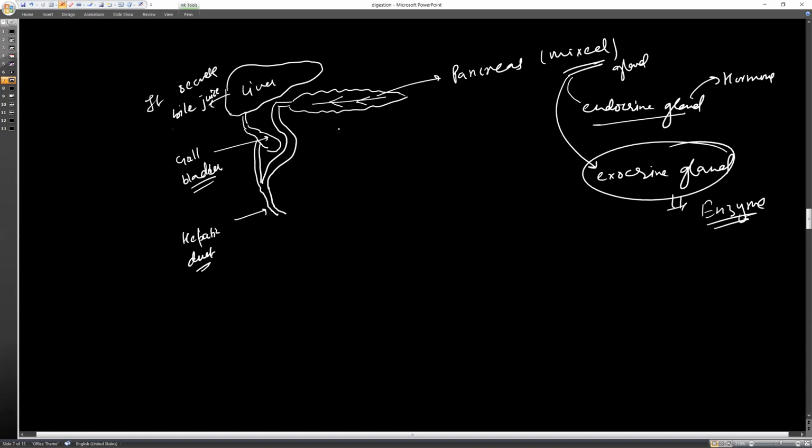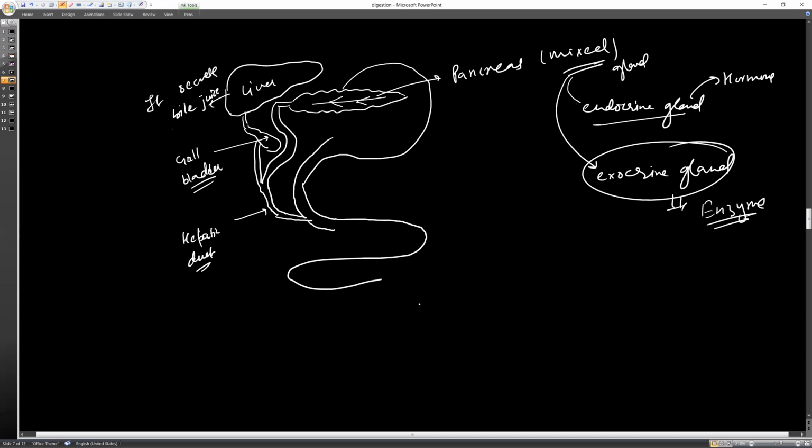So here we have the stomach, and here the intestine is there. In this intestine, this secretion is going to be poured.